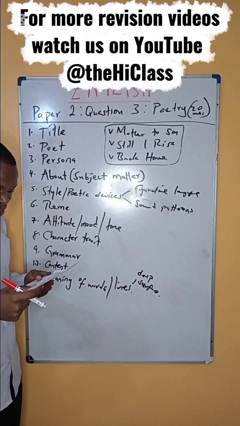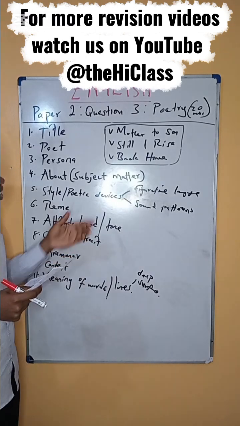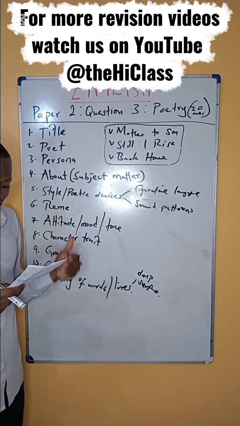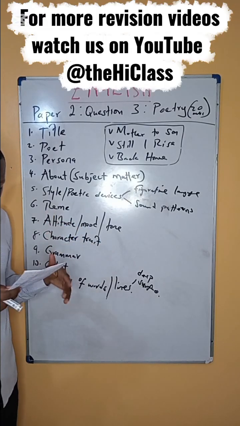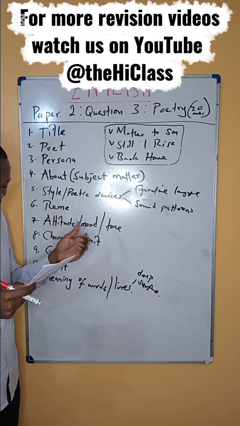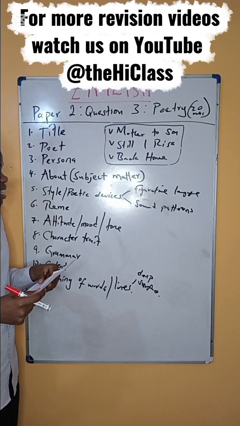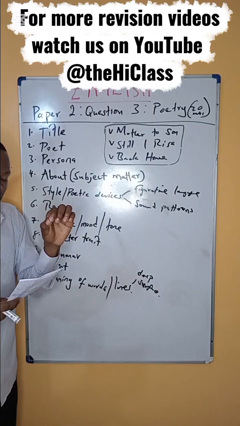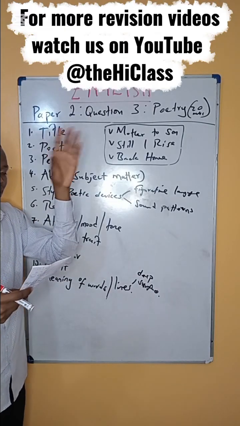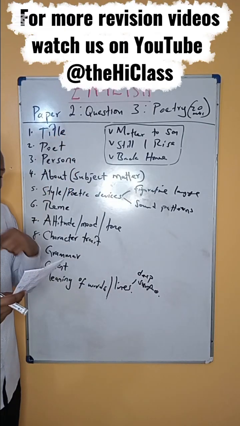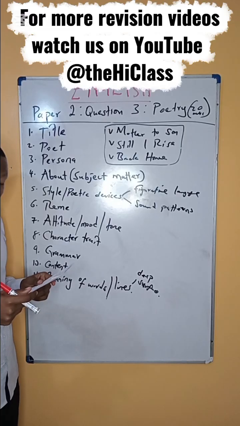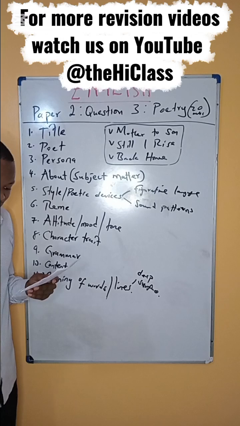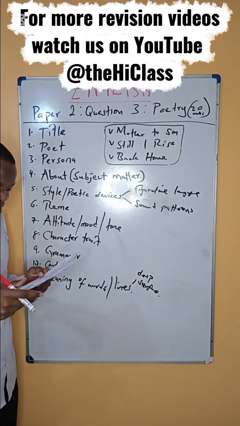For instance, we have similes in Still I Rise. Someone says they are like dust, I'll rise. Like moons. She compares herself to like the sun, and many others. So those are examples of similes. I just picked similes as style, then give the illustration. Pick any instance where there is a simile in the poem, put it there in your answer sheet, and you'll score the full mark. So simile: like dust, I'll rise, like moons, like the sun, and many others.